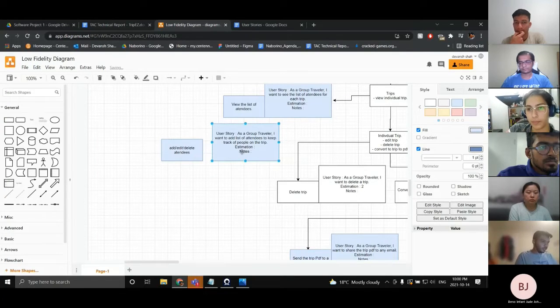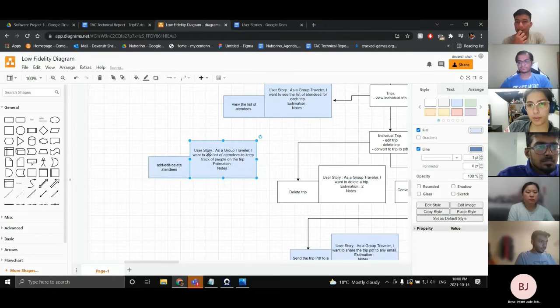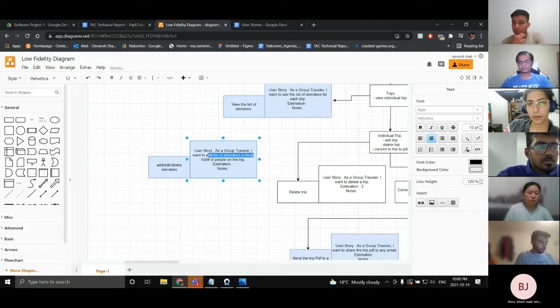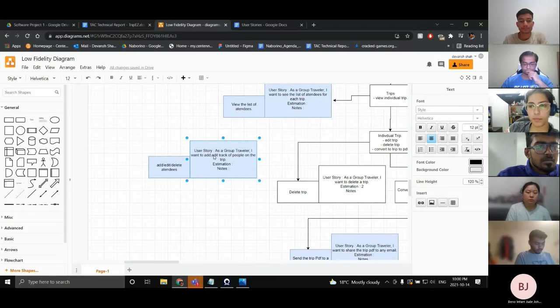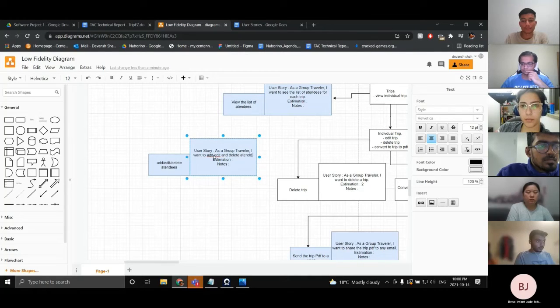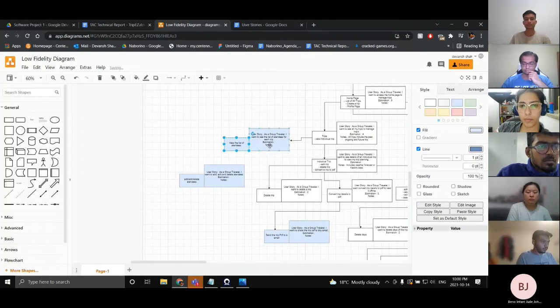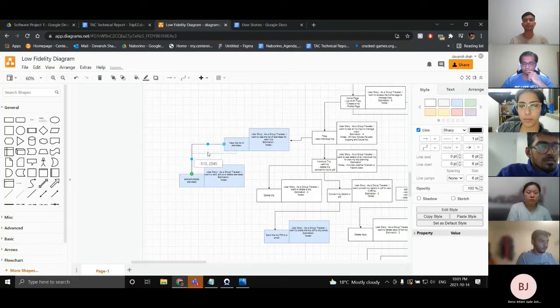So add, edit, and delete attendees, and we'll have those functionalities from viewing the trip attendees.